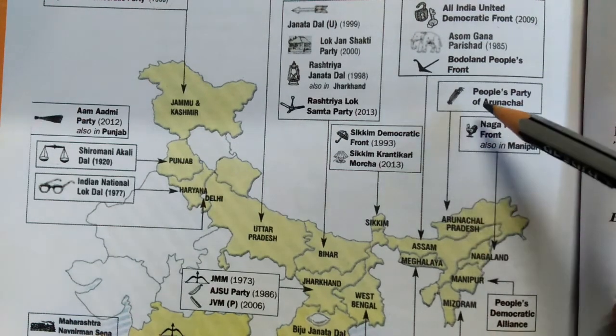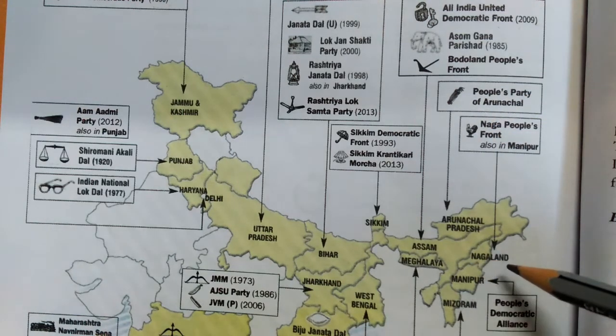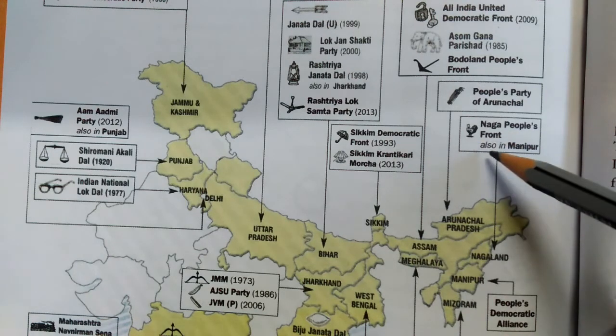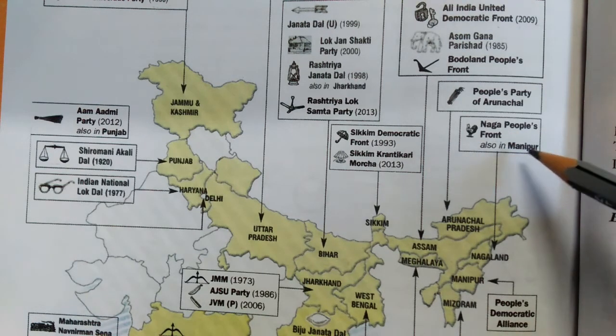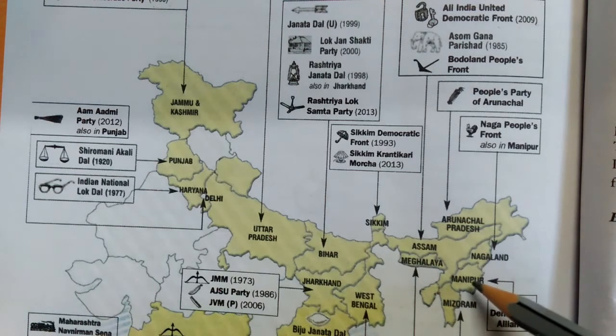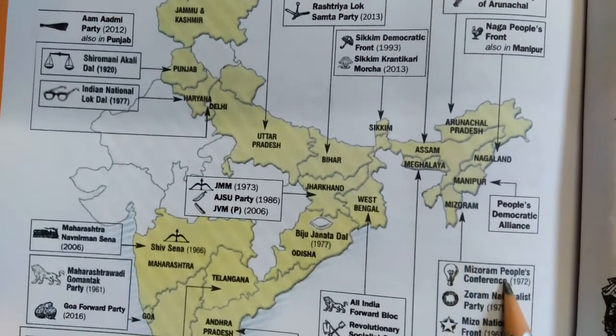Arunachal Pradesh. In Arunachal Pradesh, People's Party of Arunachal is there. Then in Nagaland, Naga People's Front is there, and this party is also in Manipur, and this is its sign. Then in Manipur, People's Democratic Alliance is there. Then in Mizoram, see here.